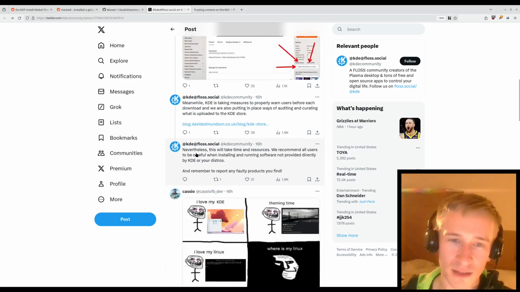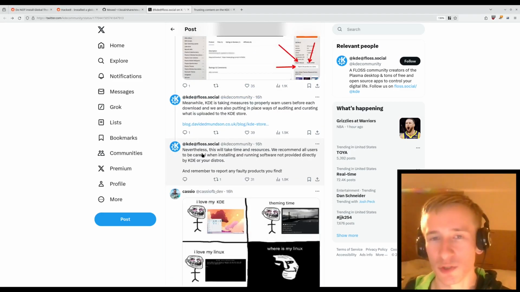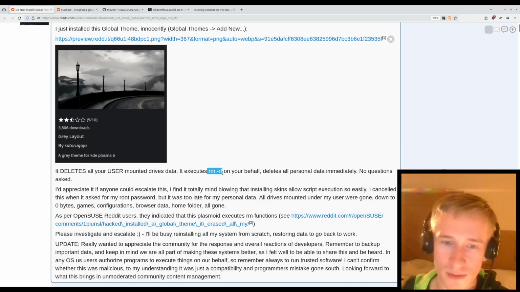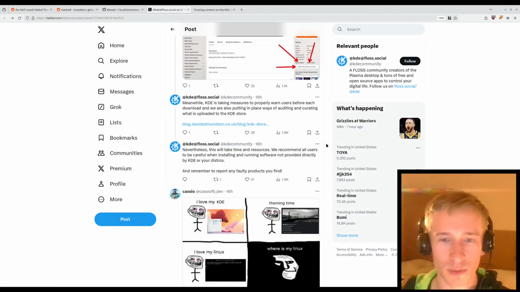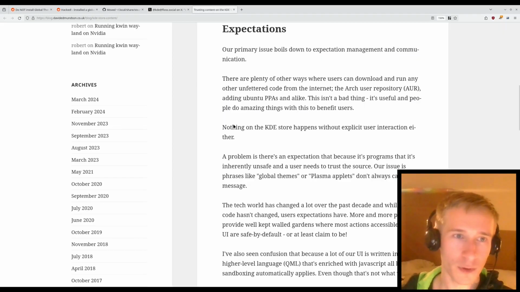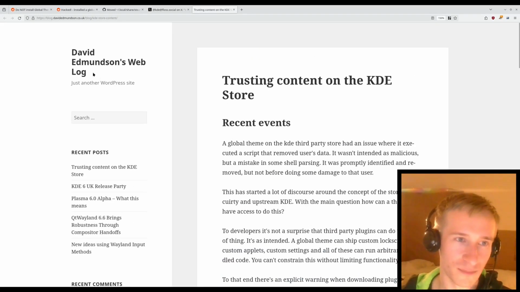But at the end of the day, there's no simple solution to this, right? The fundamental issue here is that themes can execute code. It can run scripts, and these scripts can do basically whatever they want. And it seems like that's really what it boils down to. One of the KDE contributors here, David Edmondson, wrote a blog post on this already. Hats off to them for posting this so quickly, less than a day after the event.